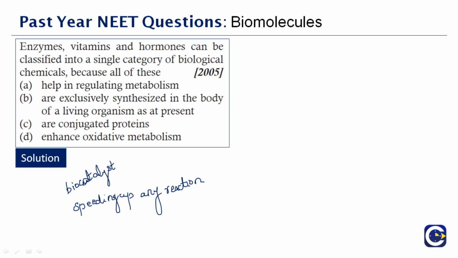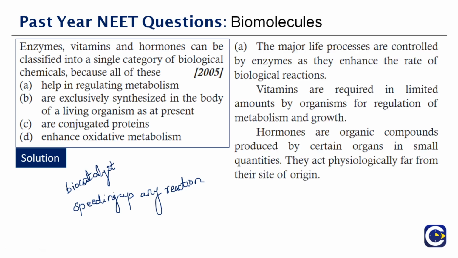Vitamins are required in limited amounts by organisms for the regulation of metabolism and growth. And hormones are organic compounds produced by certain organs in small quantities which help in physiological and other metabolic activities. Therefore, they help in regulating the metabolism. Therefore, the correct answer to this question is option A.